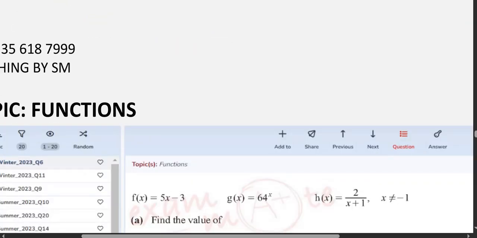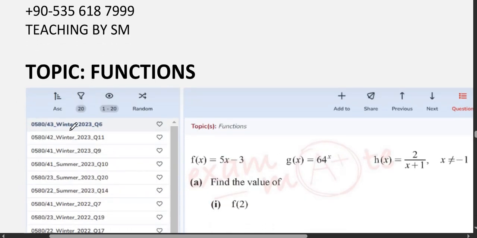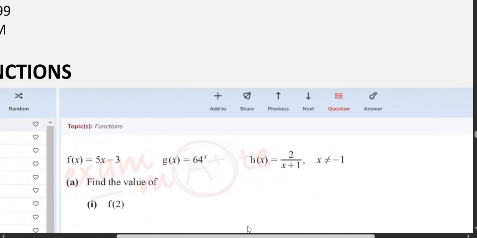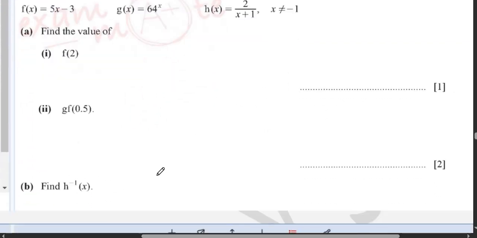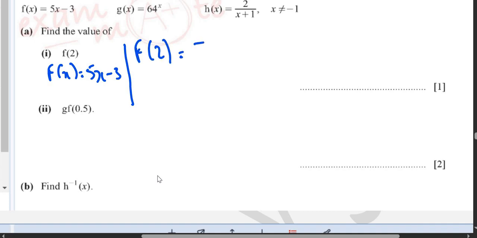Alright. Now let's move on to the next topic, which is functions. So we are doing 058043 winter 2023 question 6. In this question it says find f of 2. How will we do that? Look, f of x is 5x minus 3. So you will say f of 2 is equal to 5, in place of x you will write 2, minus 3. 5 twos are 10. 10 minus 3 is 7. So f of 2 is 7.